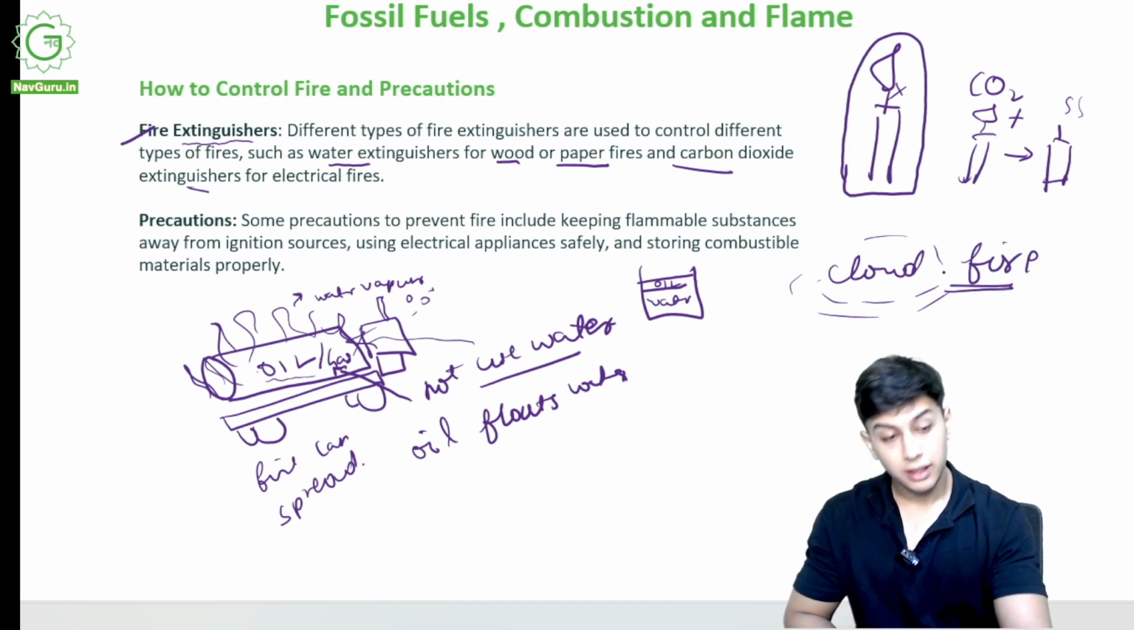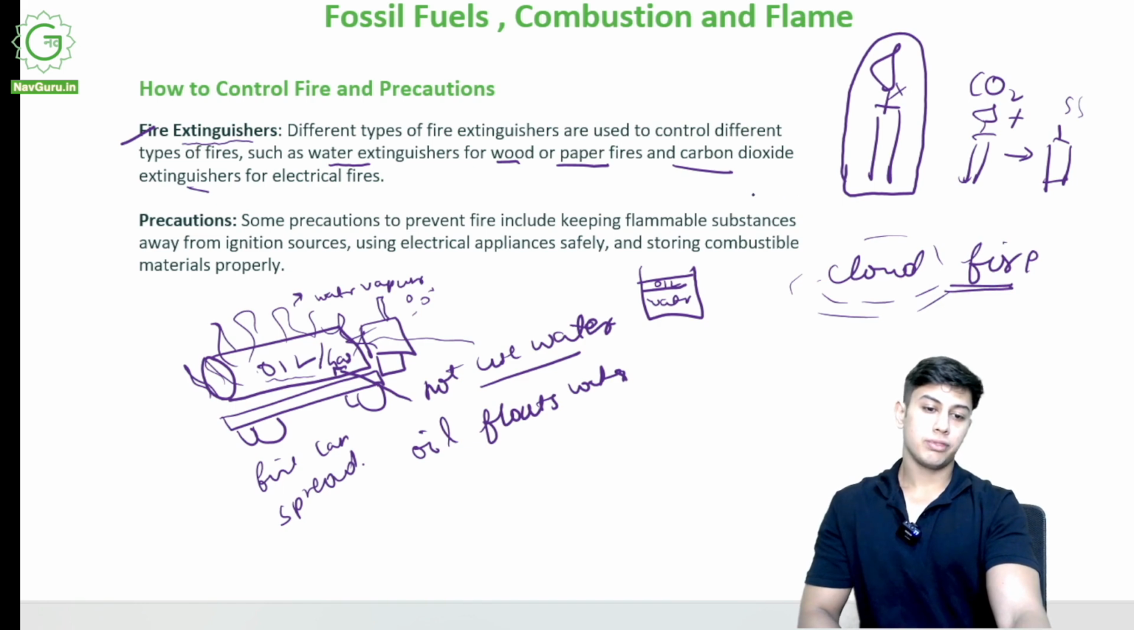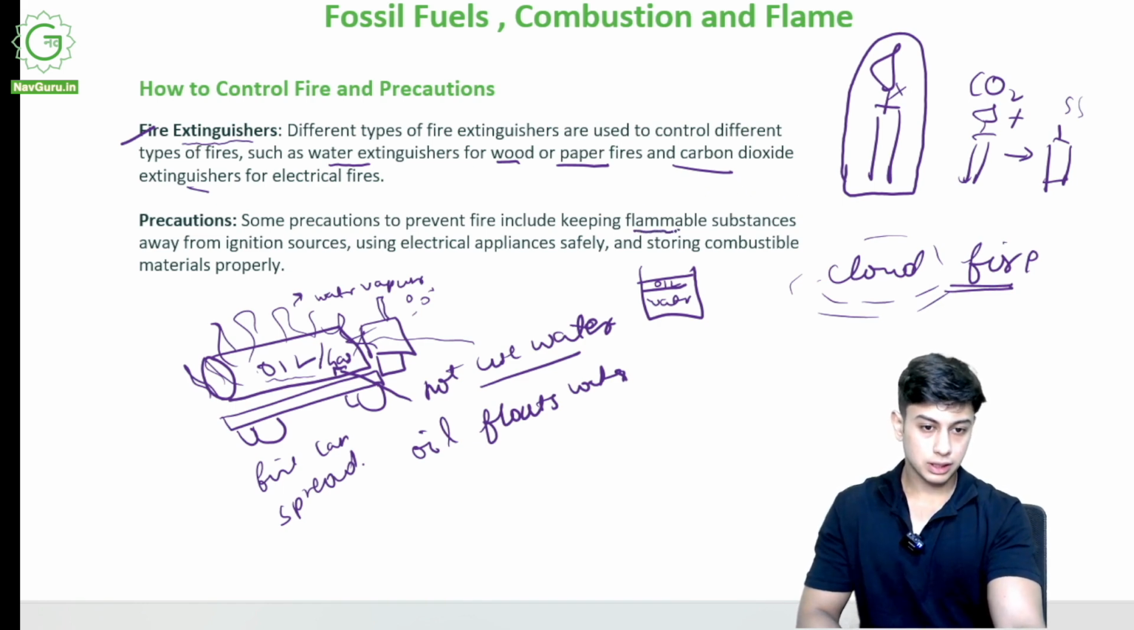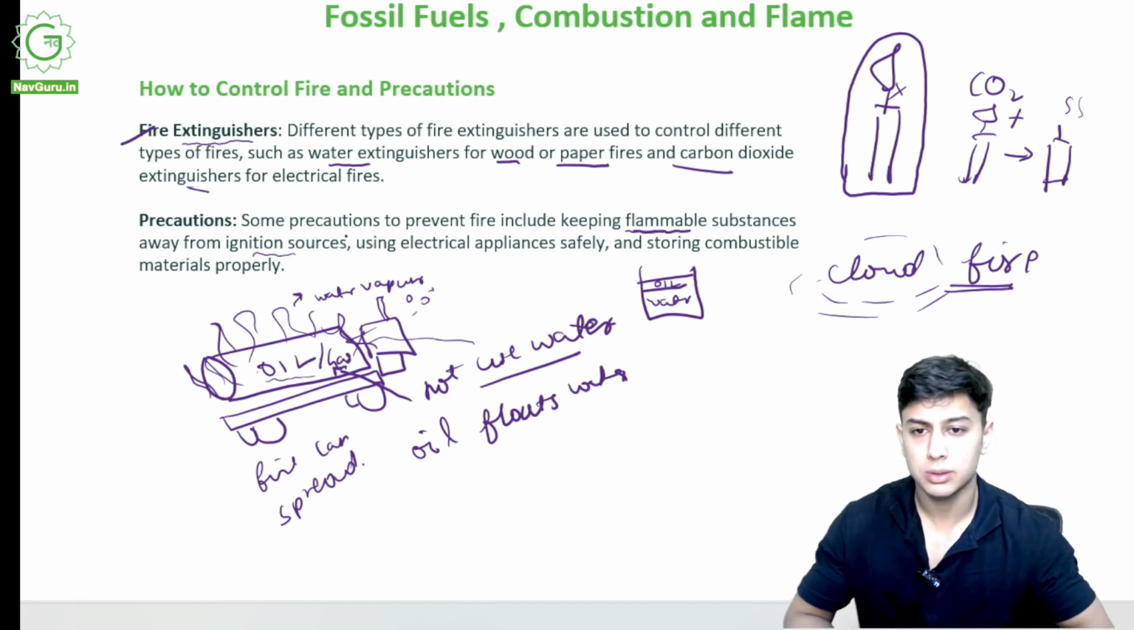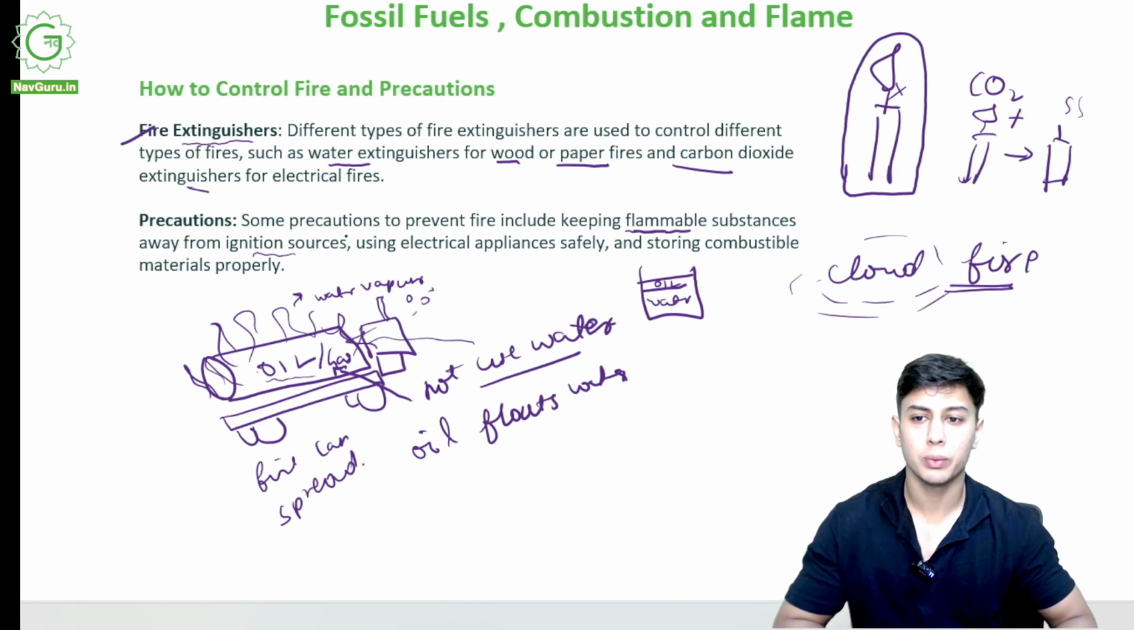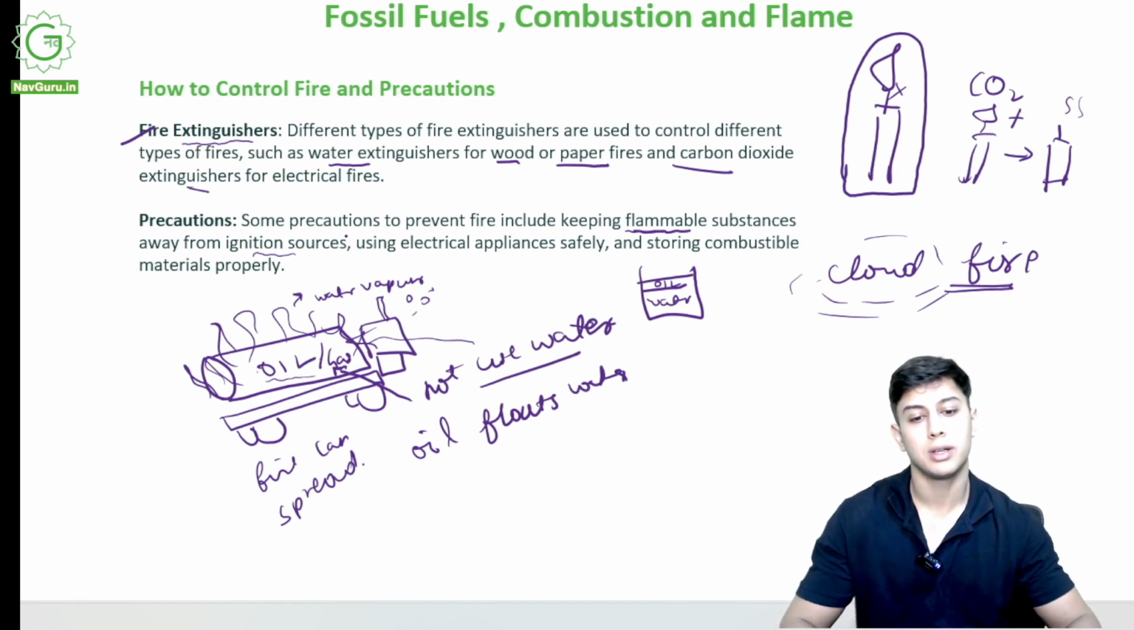So they say keep these flammable substances away from ignition sources. Petrol pumps are ignition sources. You light somewhere and it will lead to a major disaster, all right.